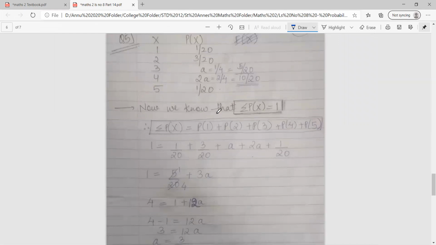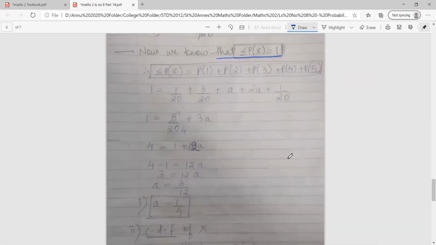Correct. So we know that summation p of x is nothing but equal to 1. So summation p of x is equal to p of 1 plus p of 2 plus p of 3 plus p of 4 plus p of 5. So 1 upon 20, 3 upon 20 plus a plus 2a plus 1 upon 20. So 3 plus 1, 4, 4 plus 1, 5 upon 20 and a plus 2a gives you 3a.